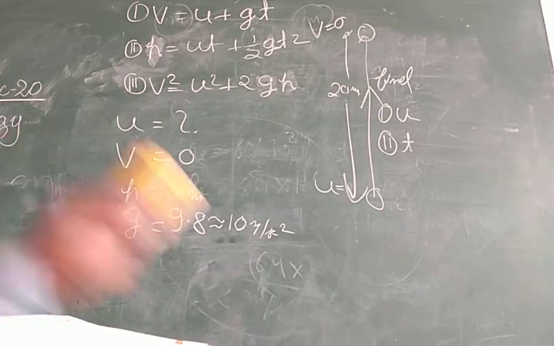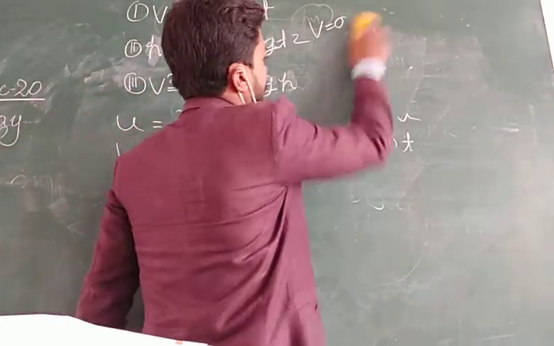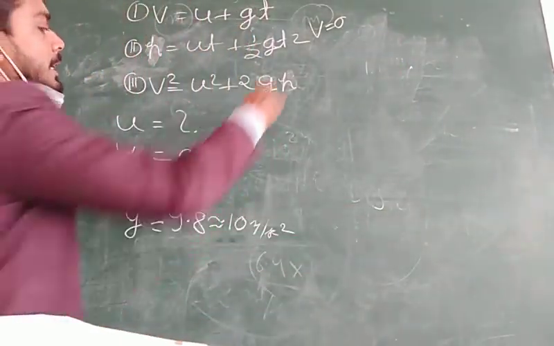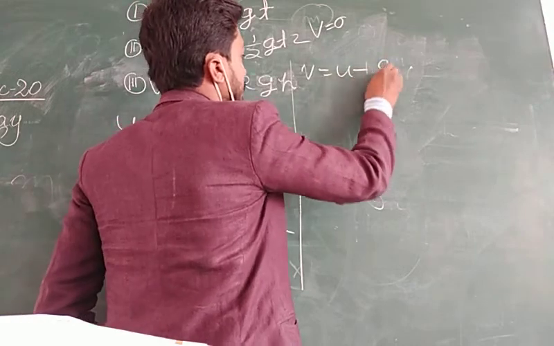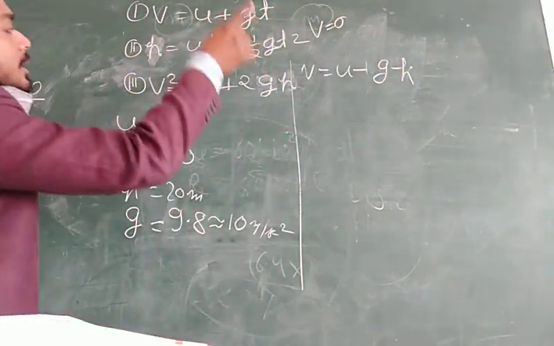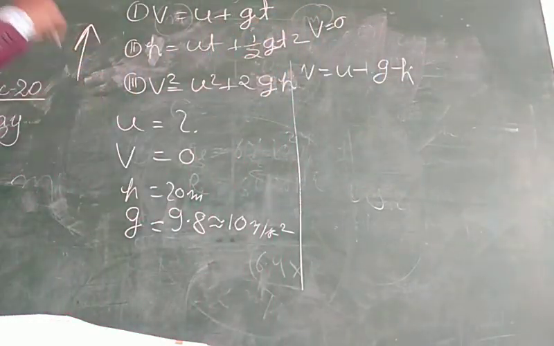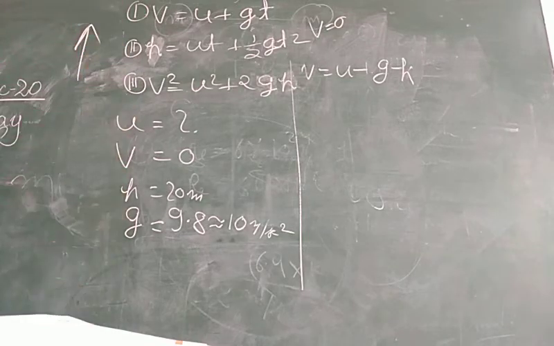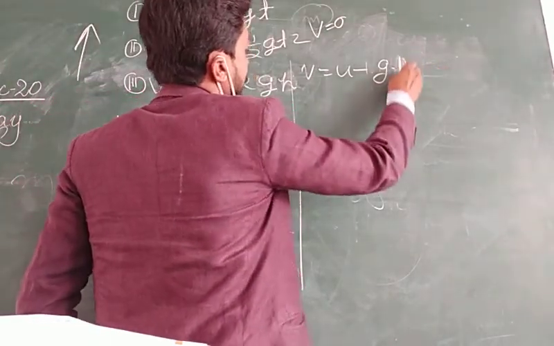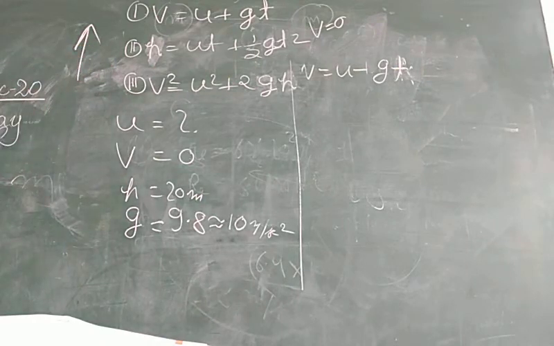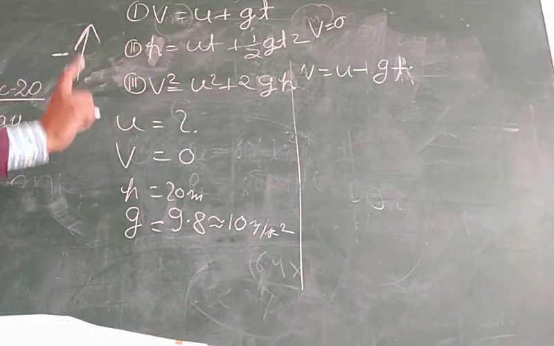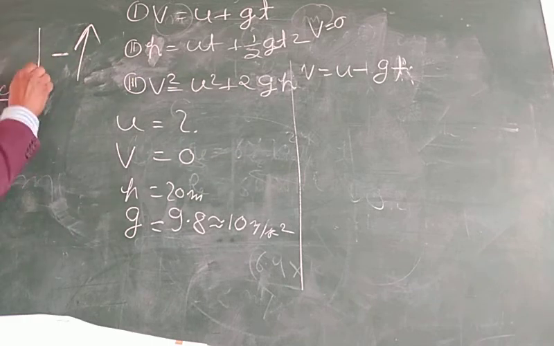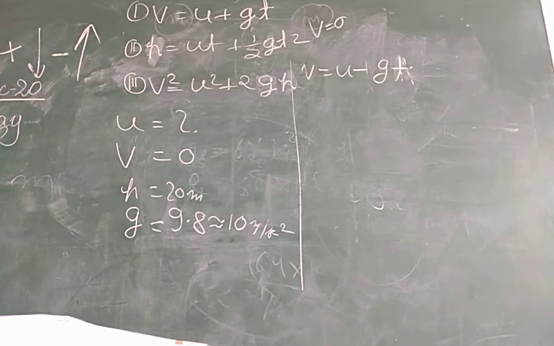Now we are going to substitute these values in formula 1. v is equal to u minus gt, because we have discussed that whenever there is a vertical upward motion there will be a minus sign, because that is retardation, and whenever there is a downward motion you use the plus sign.